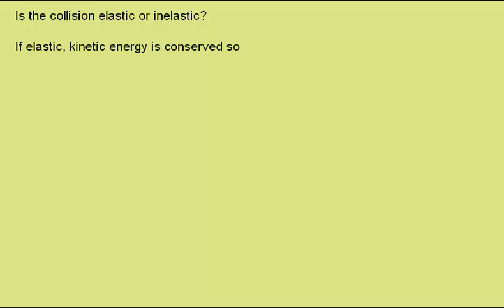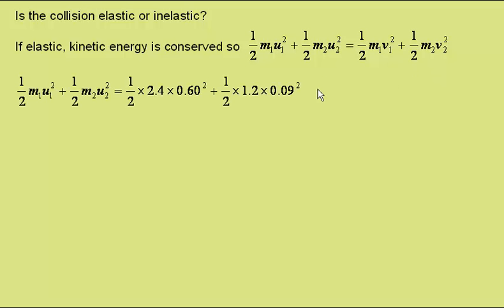Well, if elastic, the kinetic energy is conserved, so we'll find that the kinetic energy before the collision equals that after the collision. We can find the kinetic energy before the collision as half times the mass of object 1 times the speed of object 1 squared, plus the same for object 2, gives us half times 2.4 times 0.6 squared, plus half times 1.2 times 0.09 squared, an initial kinetic energy of 0.44 joules.